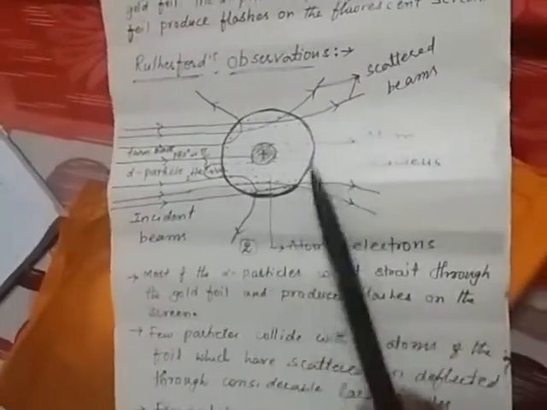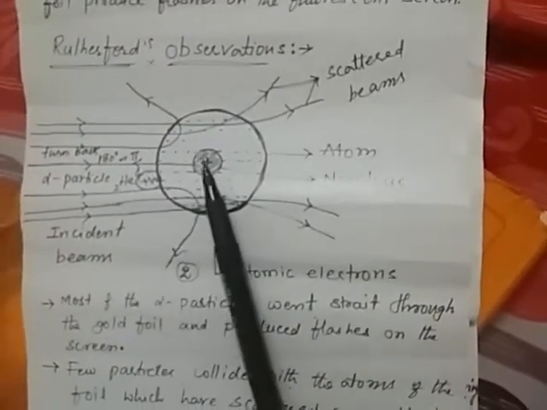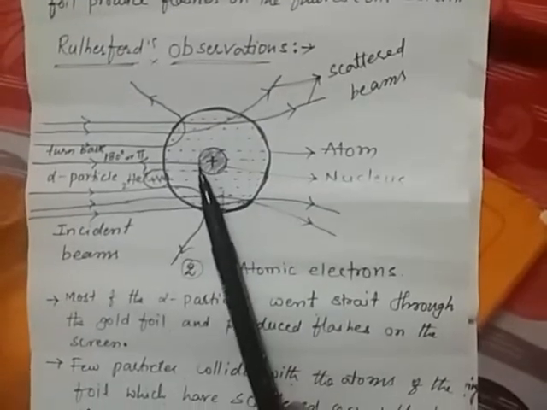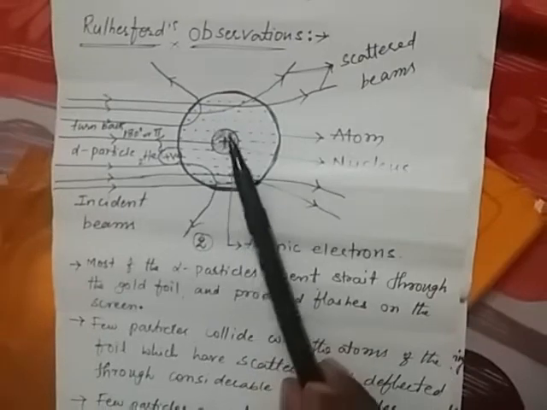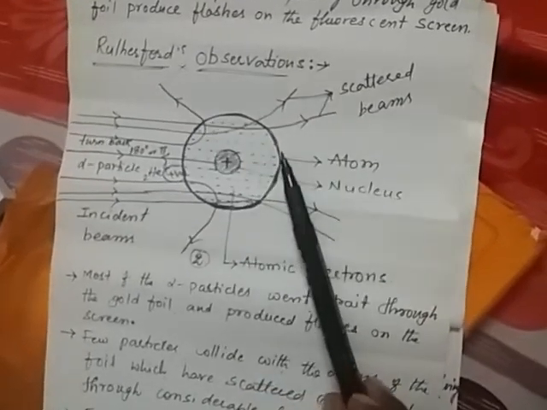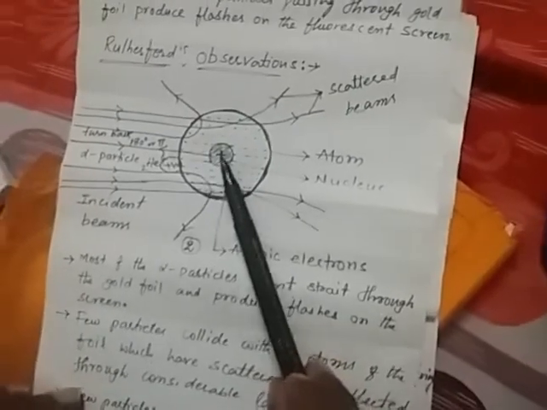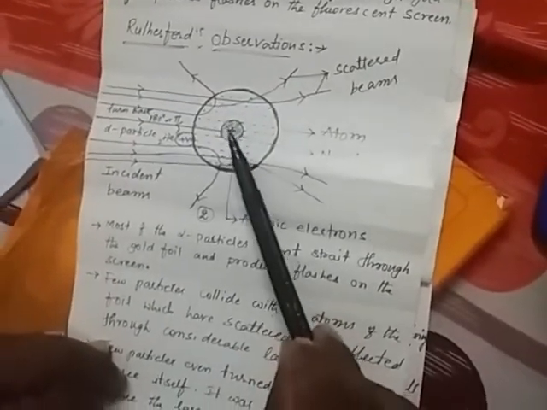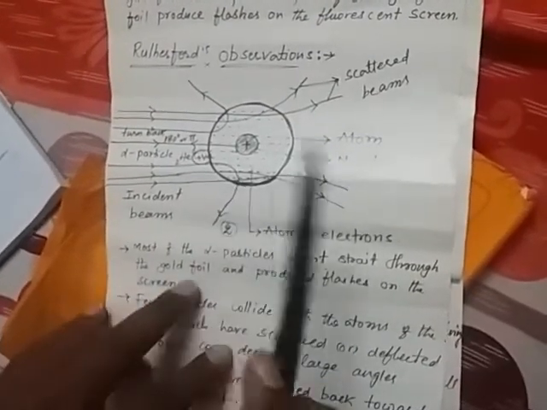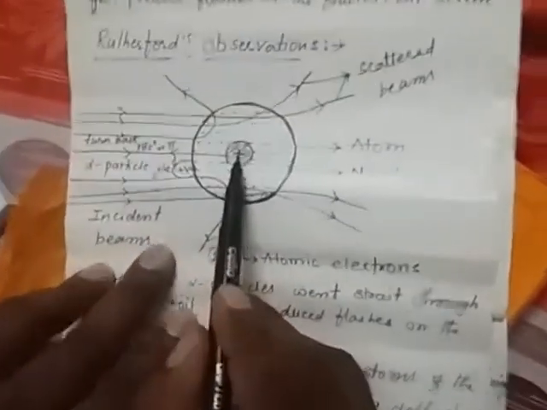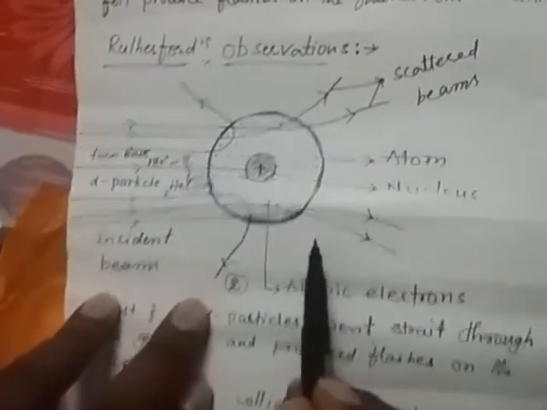According to this experiment, Rutherford determined the important features studied previously, and next come the limitations of the Rutherford atomic model. In this concept, he obtained two main limitations. One is that the Rutherford atomic model does not explain the stability of the atom.